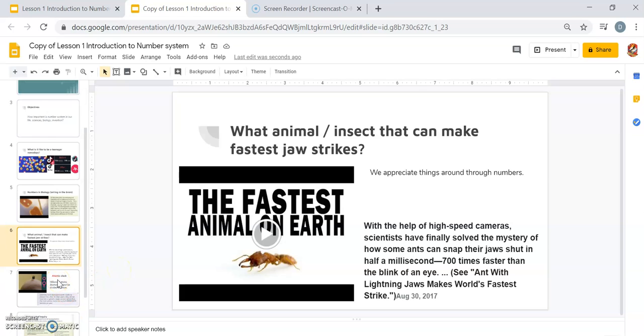Just imagine, guys, how would you appreciate that an ant moves 700 times faster than the blink of your eye? If we have no numbers, we cannot appreciate how fast that is. I can blink my eye maybe in 1 second, but one blink of your eye is 700 strikes or bites of the ant's jaw.